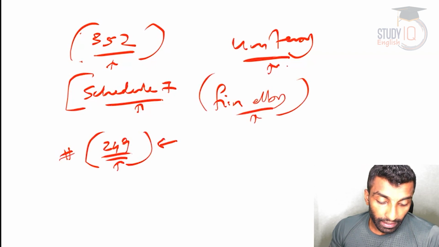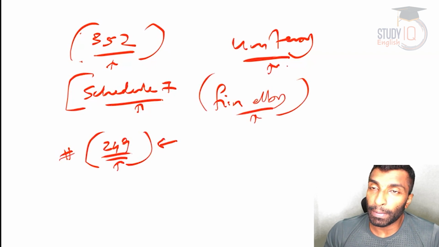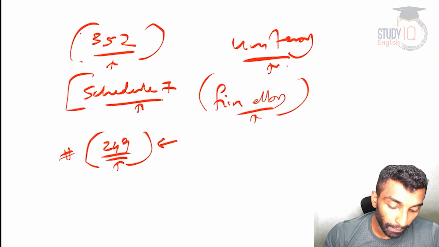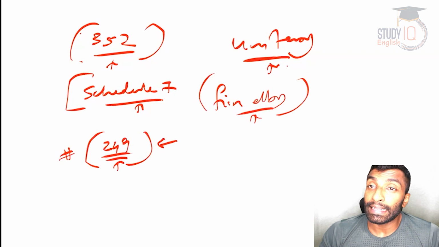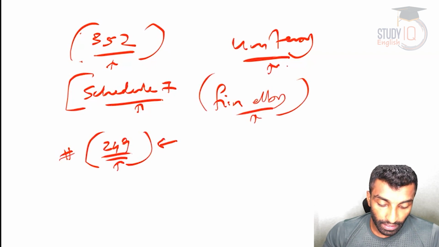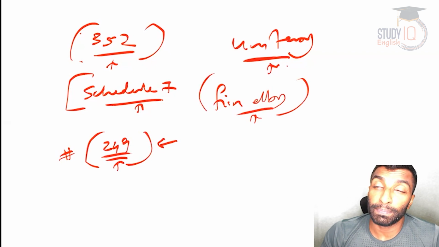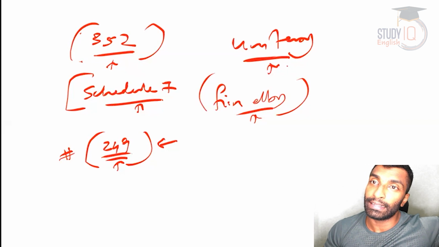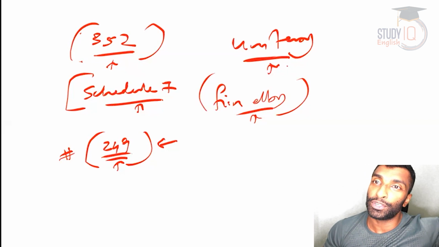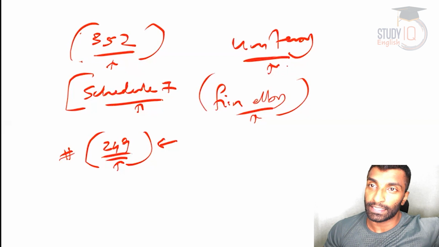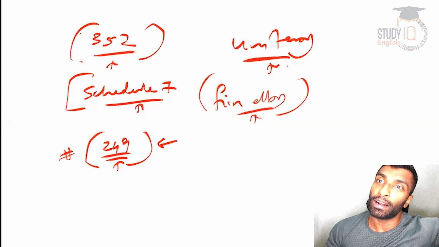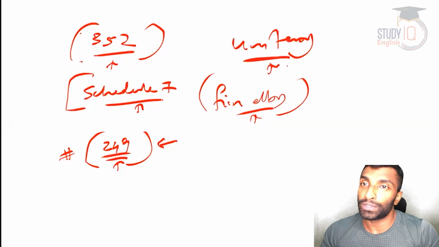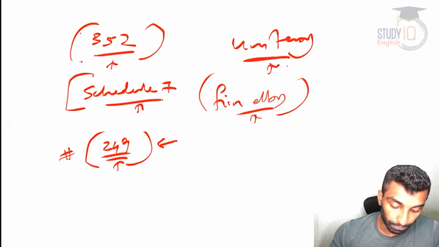Under Article 249, if Rajya Sabha passes a resolution by special majority, meaning 2/3 of members present and voting, that it is in the interest of the nation that the parliament must legislate on a specified state subject, then the parliament can pass law on that particular state subject, and it will be in force for 1 year, and it can be extended also.